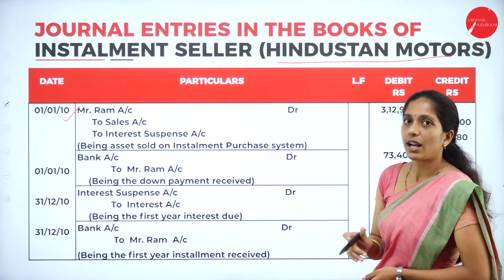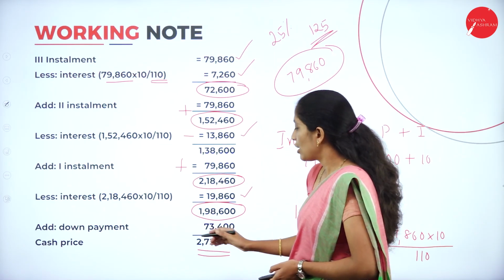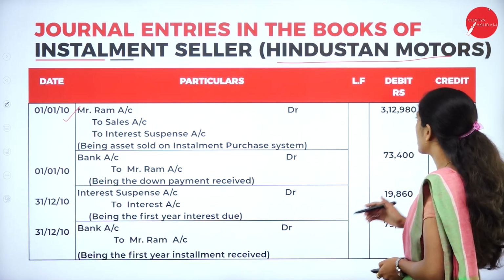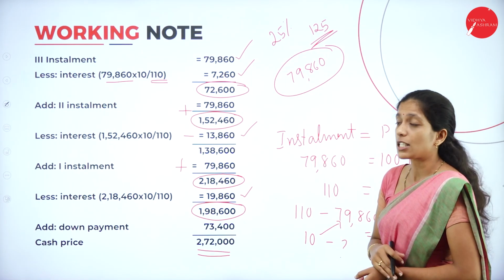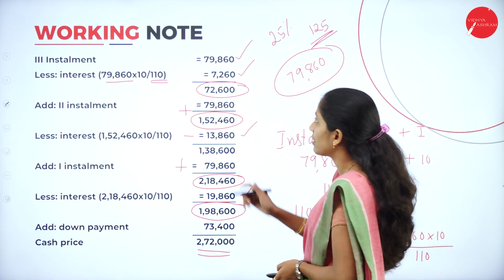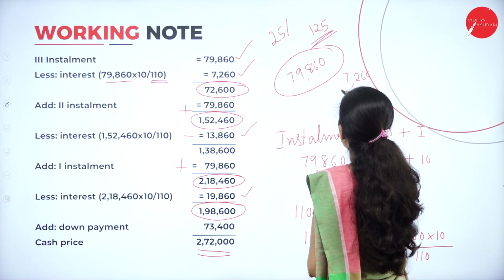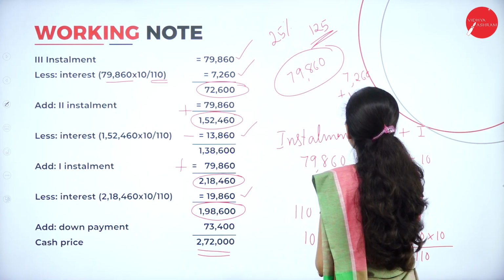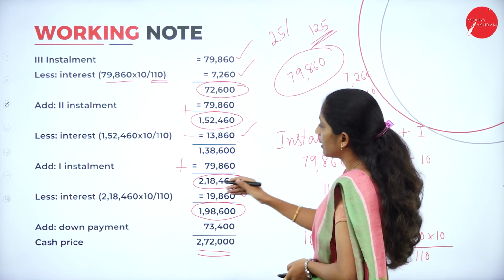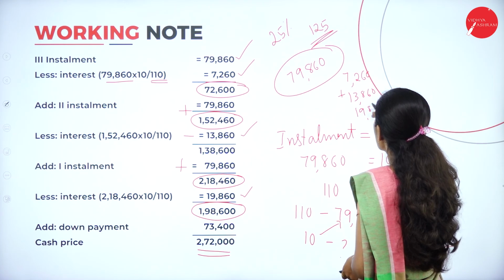Now what are you going to record for sales? As I told, we record the cash price of the asset. What is the cash price? 2,72,000. Now for the interest suspense account, you have to add all the interest. Third year interest is 7,260, plus the second year interest 13,860, and the first year interest 19,860.